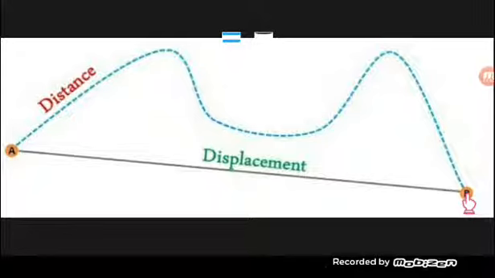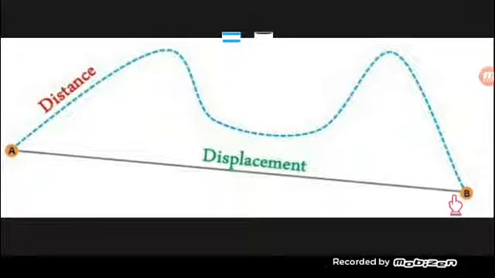Kwa mfano hapa unaona kwamba gari imemove, imeanzia this point, imeenda mpaka hapo. The direction of this object from point A itakuwa south east, kwa sababu huku ni mashariki, huku ni north, huku ni west, huku ni north.